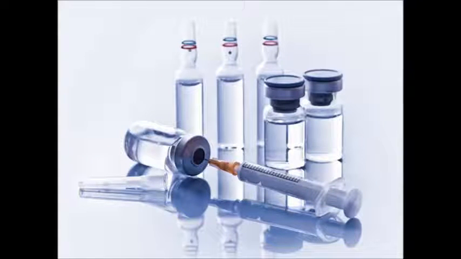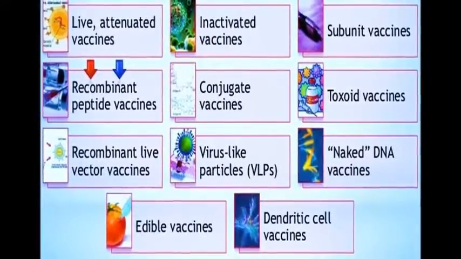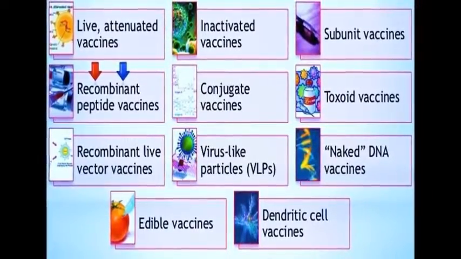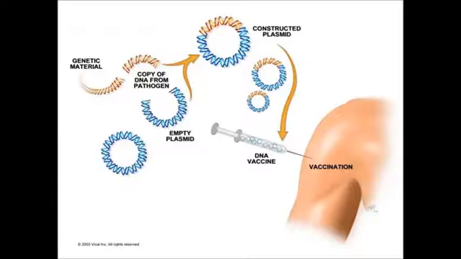Scientists take many approaches to designing a vaccine against a microbe. These choices are typically based on fundamental information about the microbe, such as how it infects cells and how the immune system responds to it, as well as practical considerations, such as regions of the world where the vaccine would be used. The following are some of the options that researchers might pursue. The types of vaccines are live attenuated vaccines, inactivated vaccines, subunit vaccines, toxoid vaccines, and DNA vaccines.